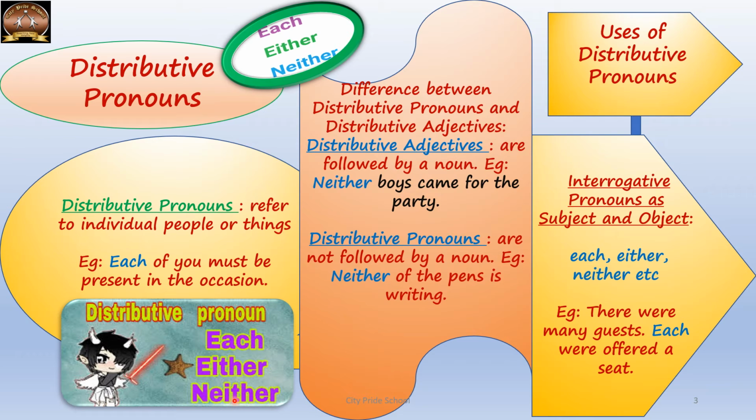Now neither is used in negative sentences, and either is often used in positive sentences. Each is used for a small group of people. Now distributive pronouns as subject and object, like each, either, neither. There were many guests, each was offered a seat. Here each is acting as a subject. As you can see, it is placed at the beginning of the sentence. Now the same word can act as an object also, like in the sentence, go and give these candies to each. Okay, so here each is coming at the end and it is acting as an object.